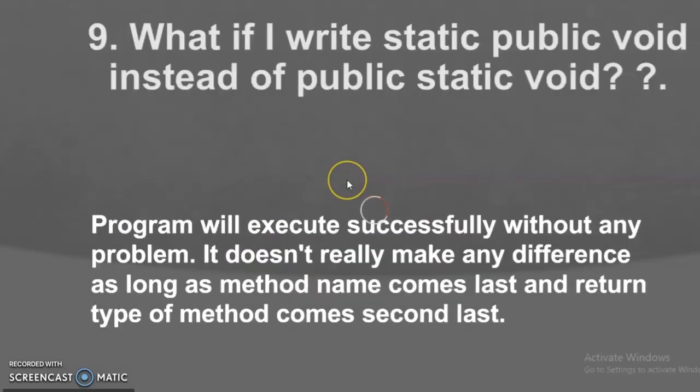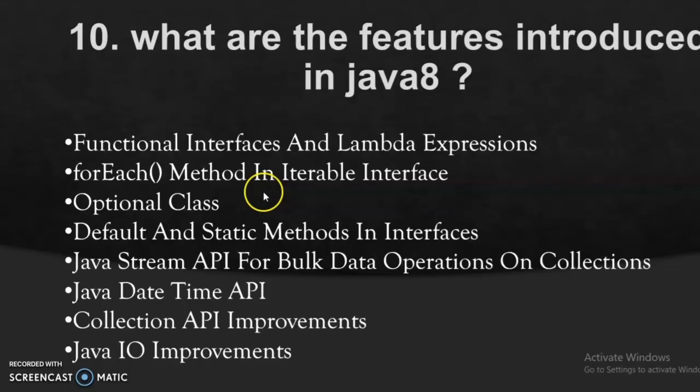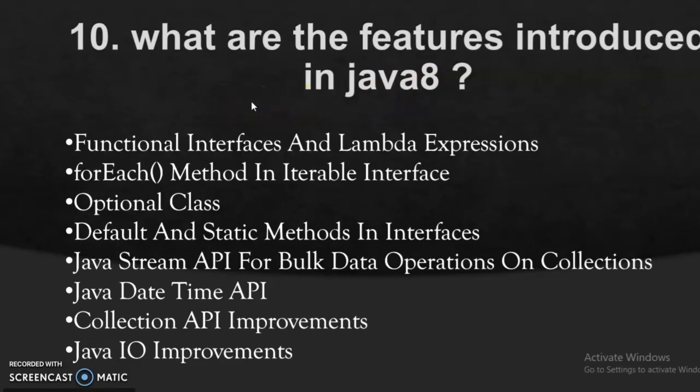So let's see the next question. This is one of the important questions: what are the features introduced in Java 8? This is a question the interviewer might ask in 99.99% of cases if you are giving an interview in the Java domain. You can mention some of the features introduced in Java 8, like functional interfaces and lambda expressions. This is the most important feature introduced in Java 8, and the interviewer may ask different types of questions from this topic. So you need some hands-on practice on this topic as well. We can cover it in later videos.